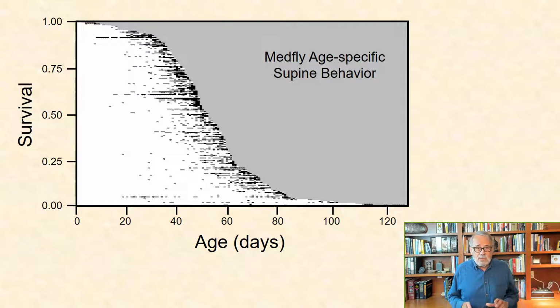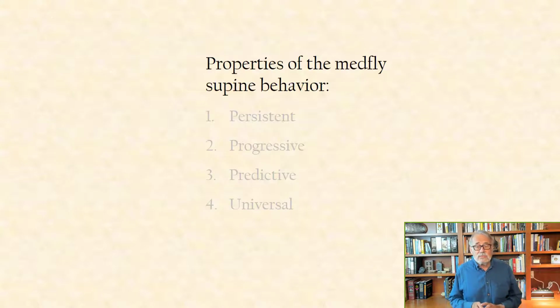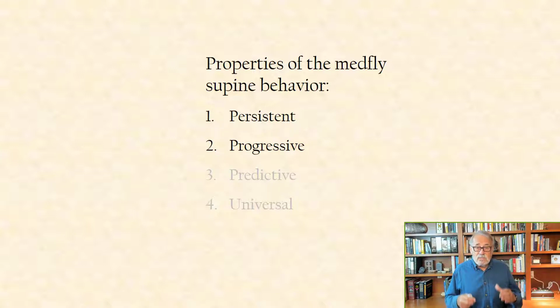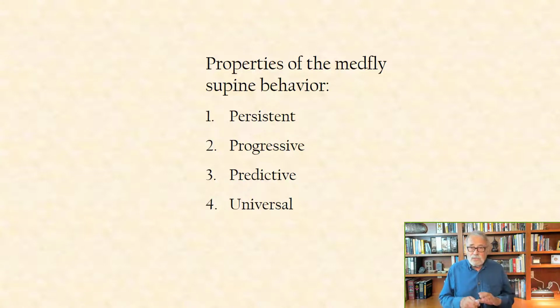The event history chart helps identify 4 general principles of the medfly supine behavior. It is persistent in that it occurs on subsequent days after onset. It is progressive because the intensity increases with age. It is predictive because the onset and intensity are strong indicators of impending death. And it is universal because nearly all male medflies exhibited this behavior prior to death. These properties of supine behavior are consistent with the properties of biomarkers of aging.